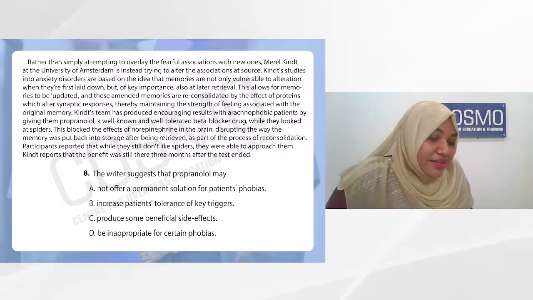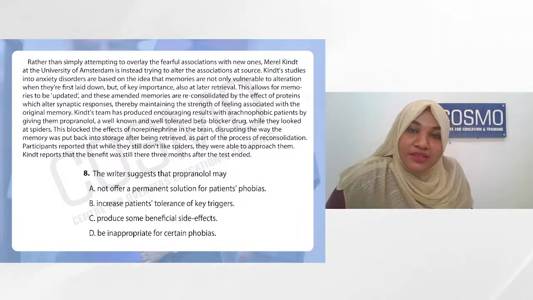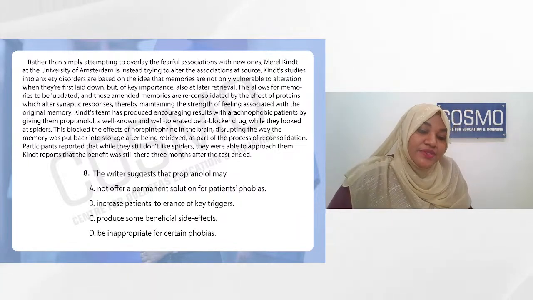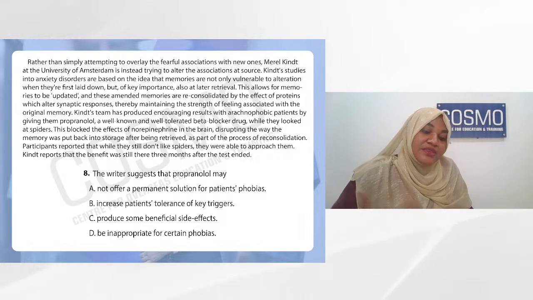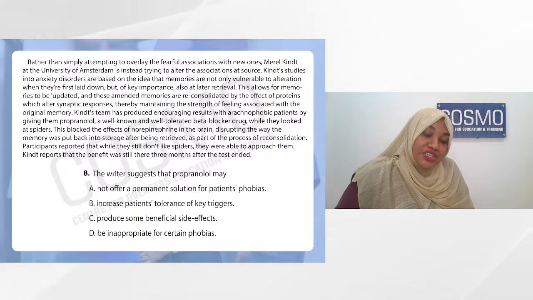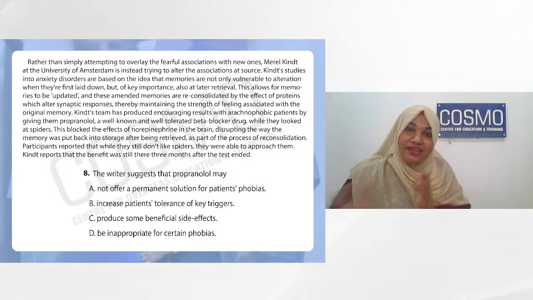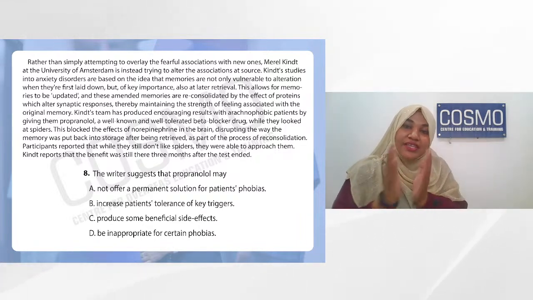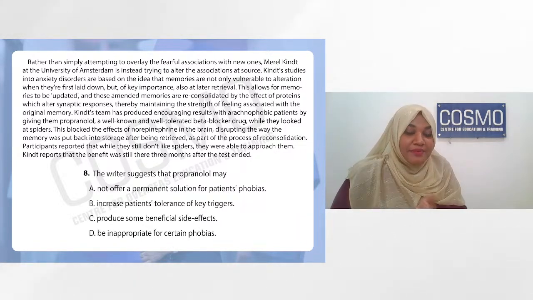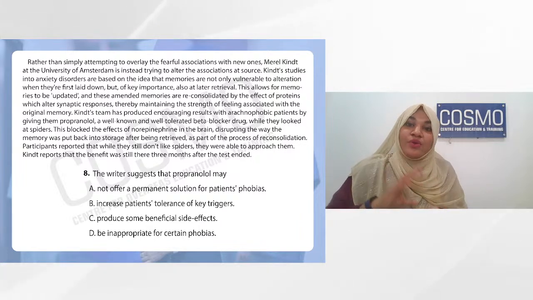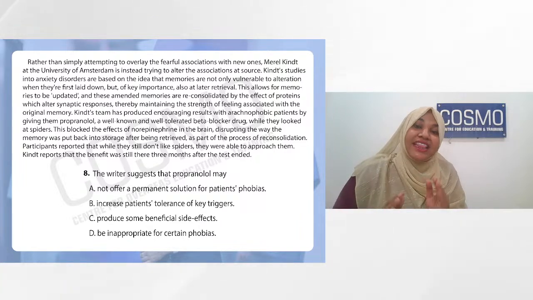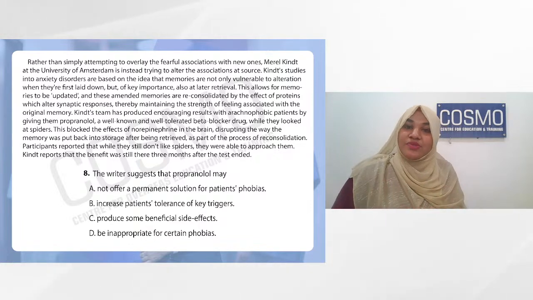So please go and read that passage. Kin's team had produced encouraging results by giving them propranolol. This blocked the effects of norepinephrine, disrupting the way the memory was put back into the storage as part of the process of reconsolidation. What were the ending two lines? Participants reported, this is the end result. That was the method. What is the end result? What do the participants claim? They claim that even though they still did not like the spiders, they were able to approach them. So this was the benefit mentioned.